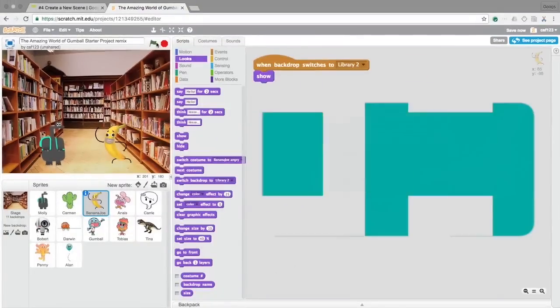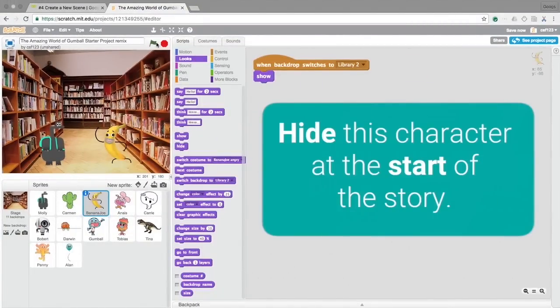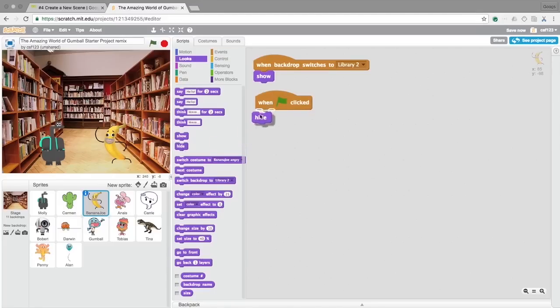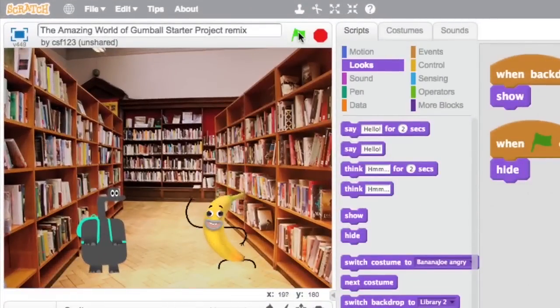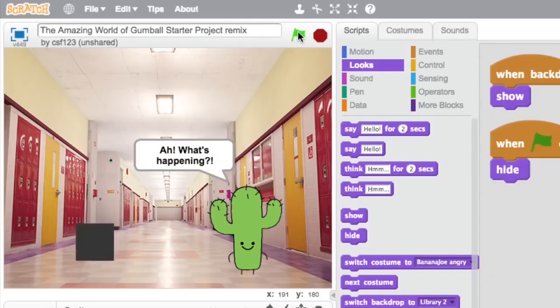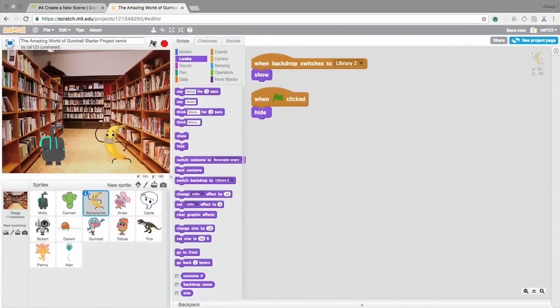Great! Next, hide this character at the start of the story. Drag out a when flag clicked and a hide block. Awesome. You set up a new scene. In the next video, you will continue the story in this new scene.